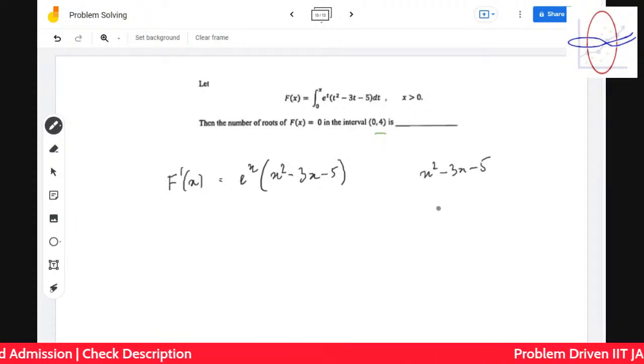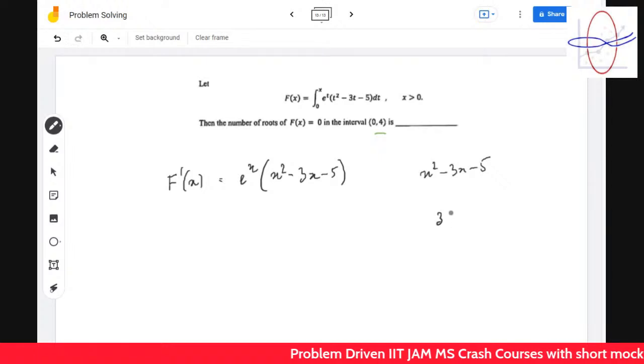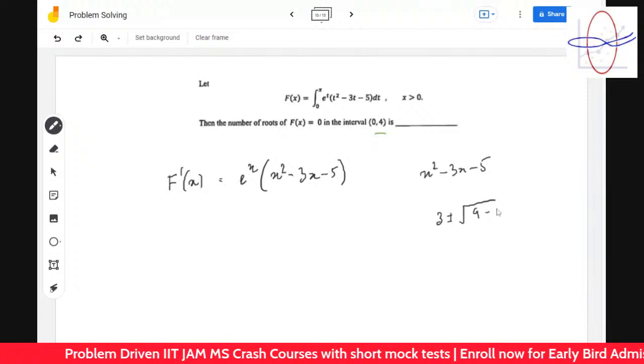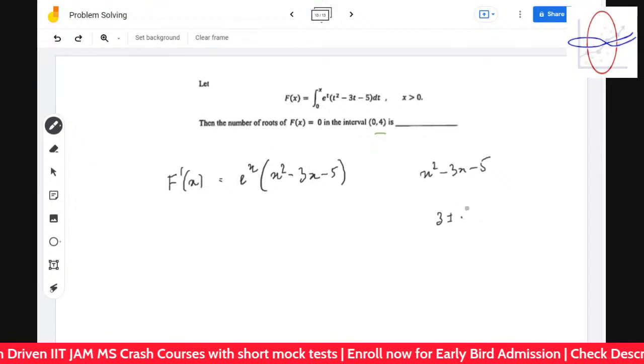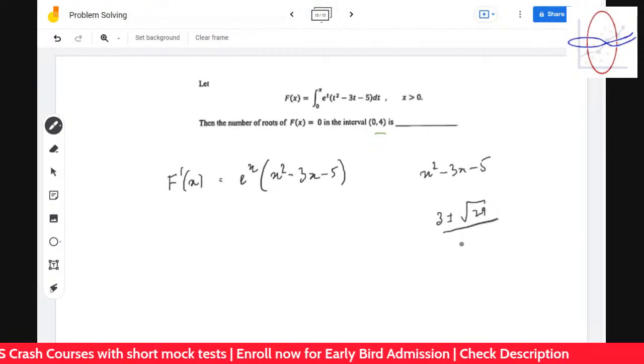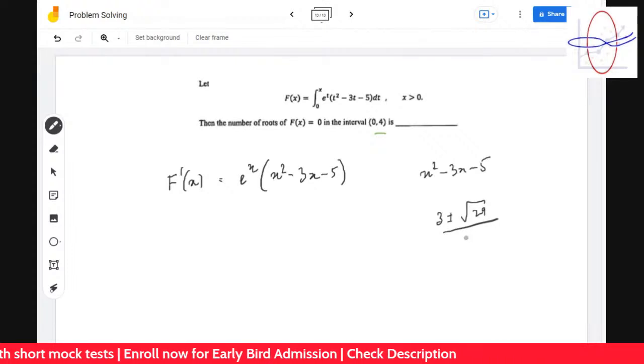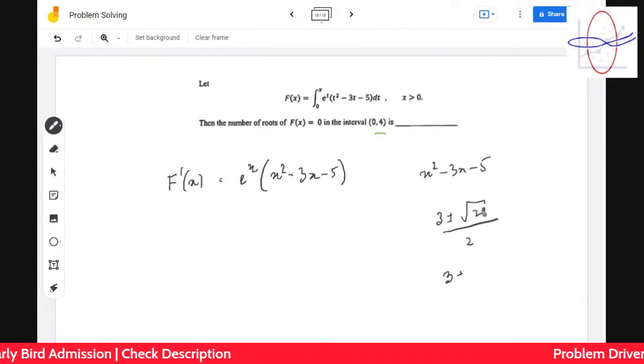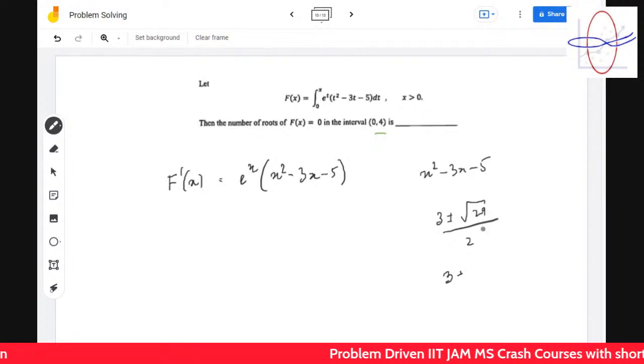Let's again differentiate it, or just use the quadratic formula. So it's 3 plus minus root over 9 plus 20, so root 29 by 2. So 3 plus root 29 is around root 25 plus something, 5 plus something.